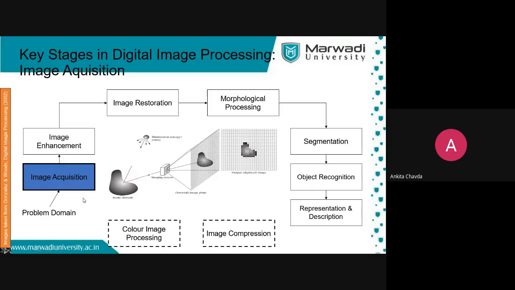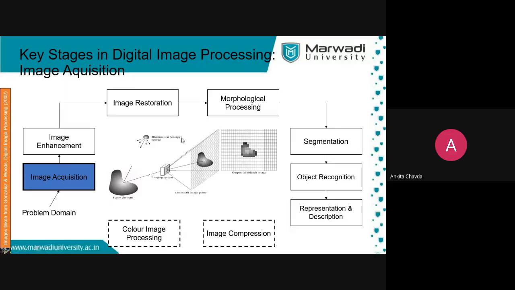You can see this is the scene element, this is the imaging system. You take a click, then this is your internal image plane. Here your data is still analog, and finally you convert it into a digital image. This is the digital output image.